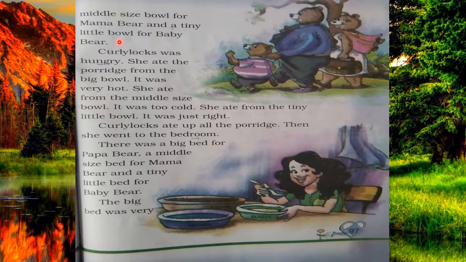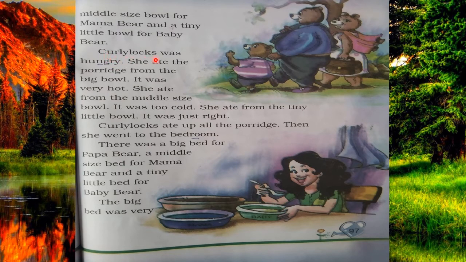Here you can see in this picture, the first one is the big, the second one is the middle size, and the third one is the small size. Papa, Mama and Baby.